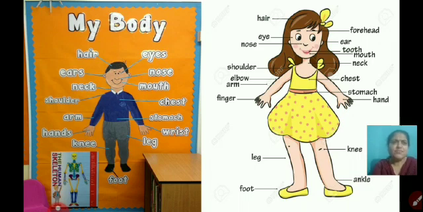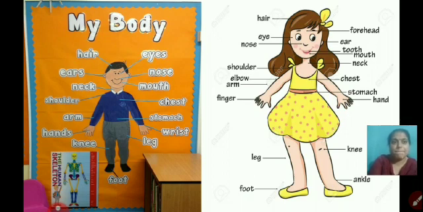What we do with hair? Hair makes us look good, right? It protects our head also. Next one is ears. Come on, touch your ears. Ears help us to hear. Okay, next one is neck. Come on, touch your neck. Parents, see properly. Okay, what we can do with the neck? Neck help us to move our face, head, left and right, right? Next one, shoulder. Shoulder helps our arm to move.